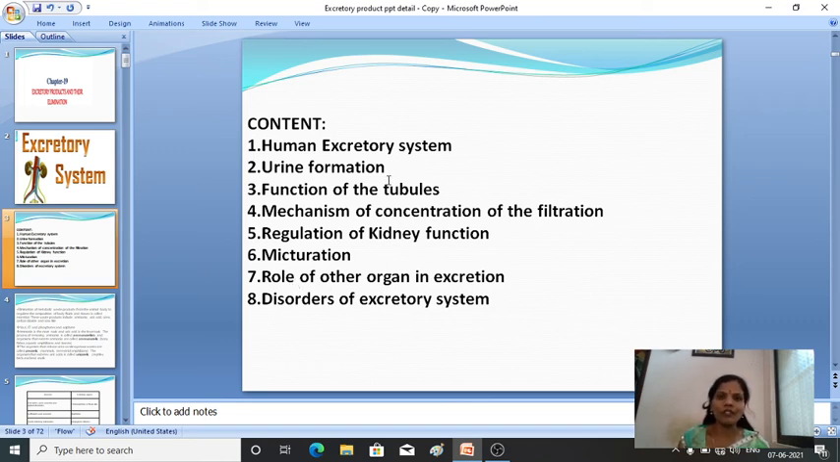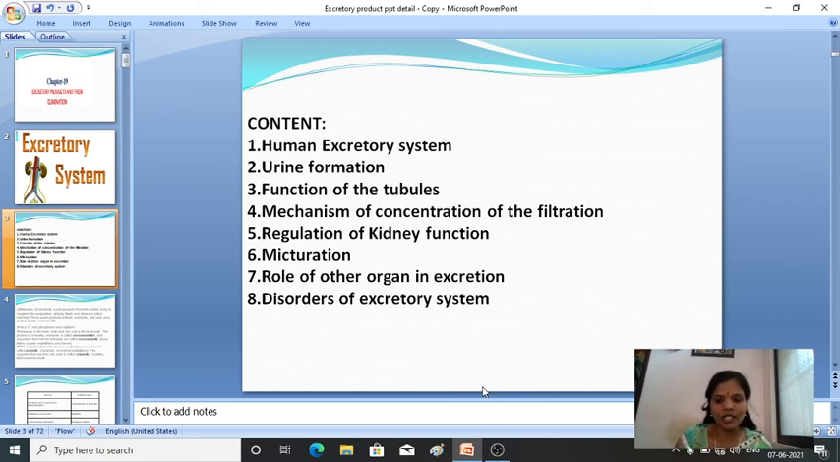Apart from the kidney, other organs in our body are also associated with the elimination of nitrogenous waste. The different organs having a role in the elimination of nitrogenous waste, that also we will be discussing in this chapter. Then lastly, the disorders of the excretory system. So these are the contents we are going to discuss. Let's begin one by one.